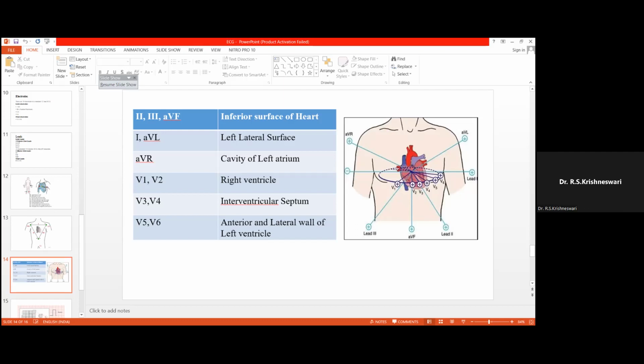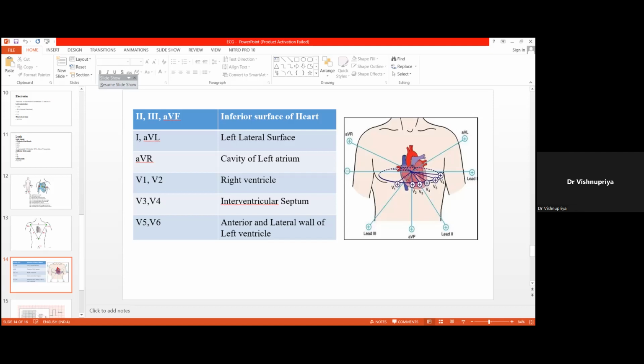We know about the inferior surface of the heart, the inferior border of the heart. Inferior surface is known as the acute border. It is formed mostly by the left ventricle and the right ventricle. So if there is any change in all these 3 leads, lead 3, AVF and lead 2, or 2 of these 3 leads, the inferior surface of the heart is affected. The interpretation is like that. I hope you understand. Lead 3, lead AVF and lead 2, the positive pole is downwards and the lead will be seeing upwards. So it sees the inferior surface of the heart.